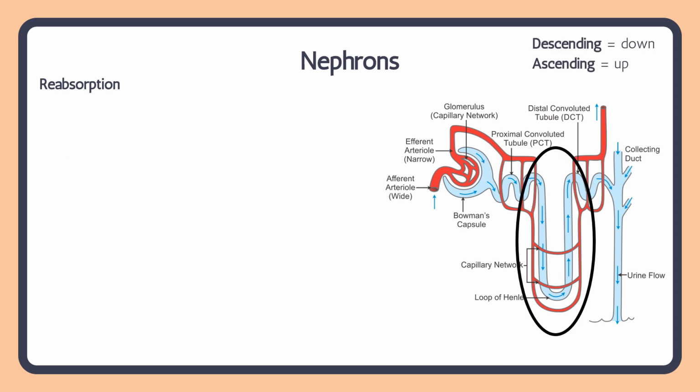So to continue on with reabsorption, we have the filtrate moving from the proximal convoluted tubule into this loop called the loop of Henle. So it's made up of two parts. The descending limb, which is this part that's moving down, so descending means down, and the ascending limb, which means the filtrate is moving up. So I'm going to go through what happens in this loop of Henle. It can be a little bit complicated, so pause the video at any point that you need.